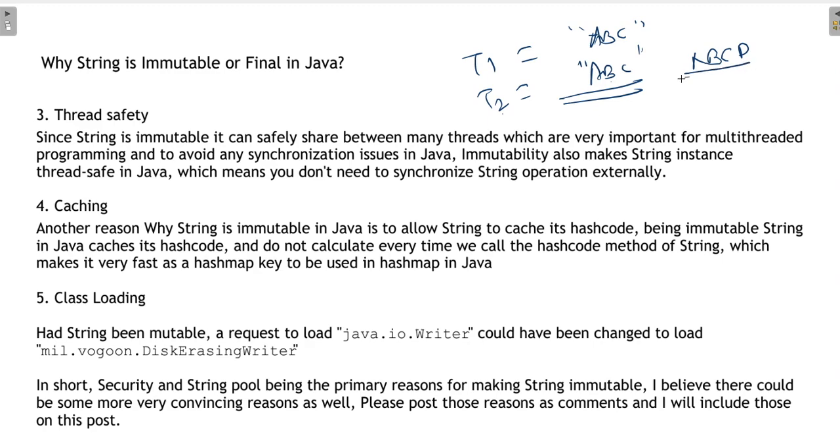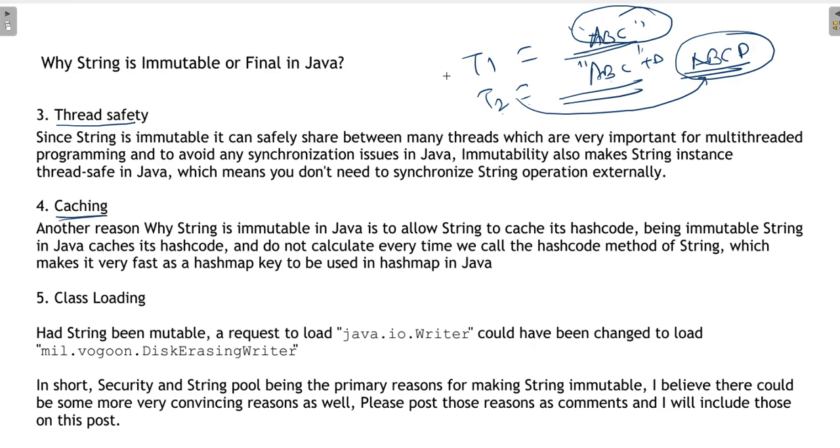Like if that thread added D to ABC, it will become ABCD. So it will create a separate literal object and the reference will point to that object, instead of modifying the already existing one. That's why it is thread safe, because we are not allowing modification of the literal once you create it.